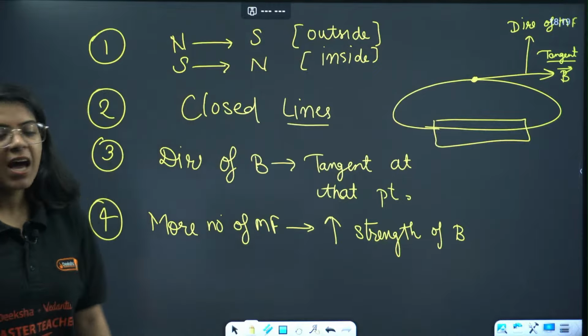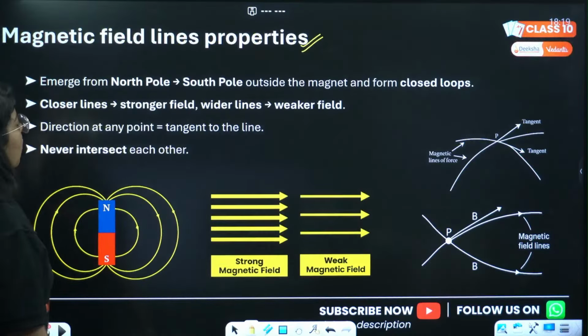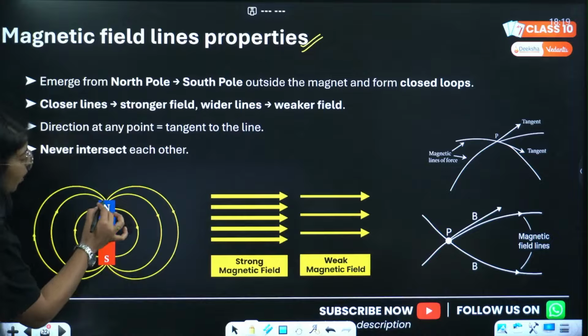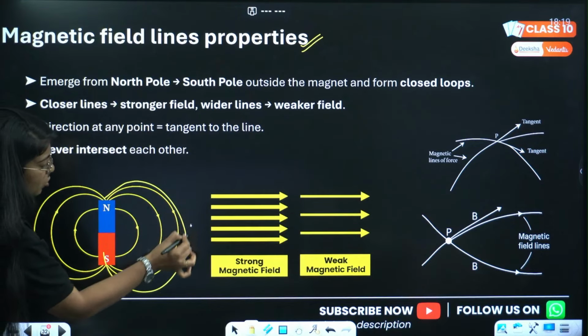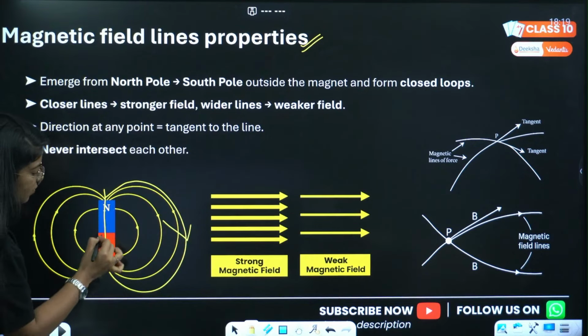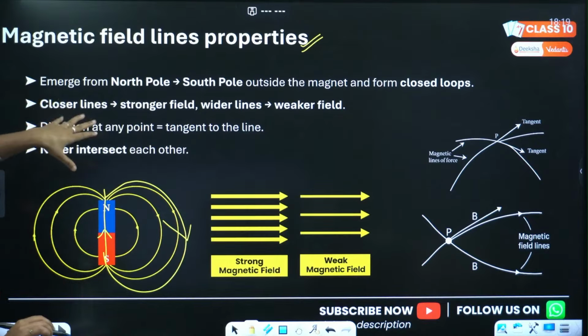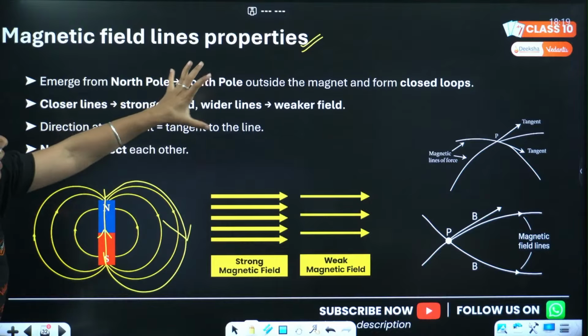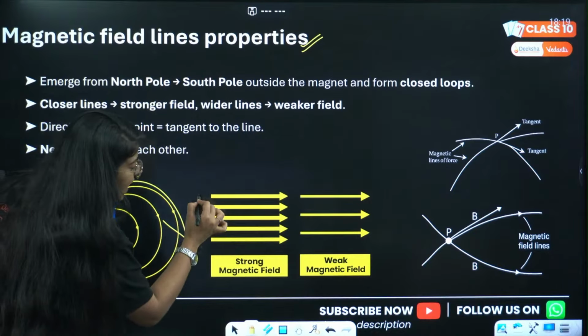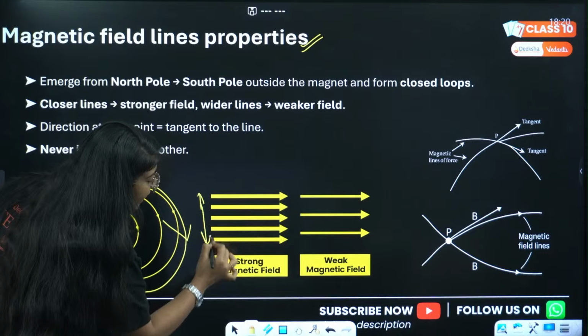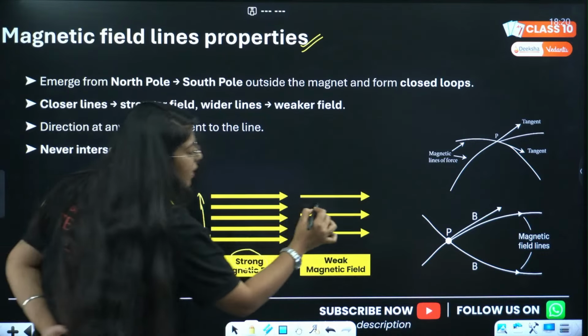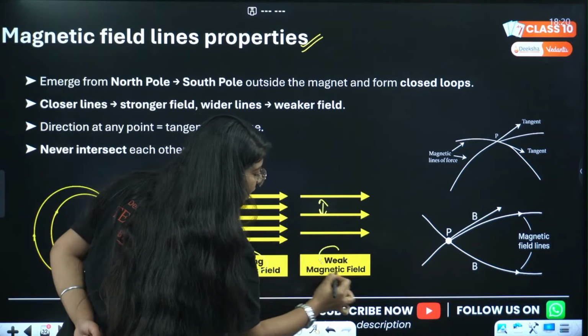Back again, Devdas ji. देखो, it emerges from north and it goes into south, and inside it goes from south to north. Correct. Second is closer lines, stronger field, wider lines, weaker field. देखो, these lines are very close to each other, right? So they are strong. These lines are far away from each other, so they are weak.